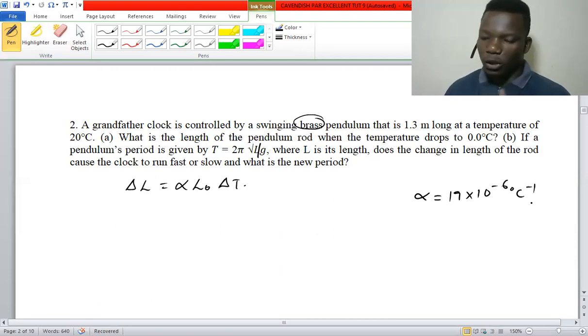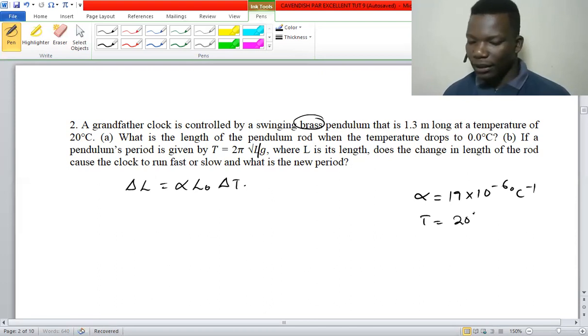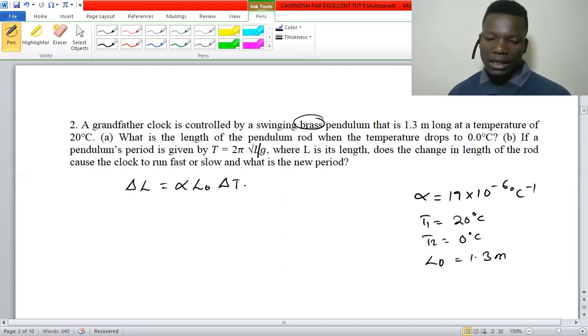From here, we've been given the initial temperature, which is 20 degrees Celsius, and the final temperature, which is 0 degrees Celsius, and the initial length is 1.3 meters.